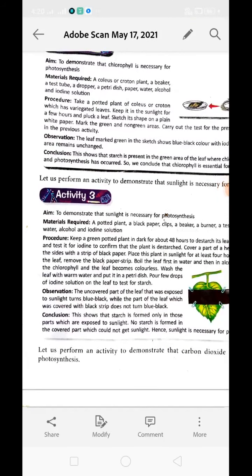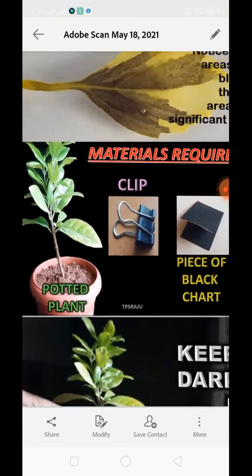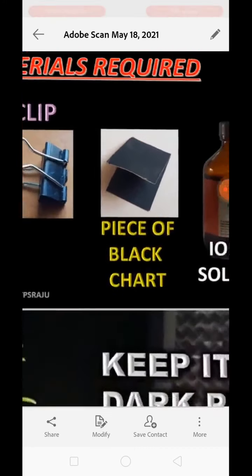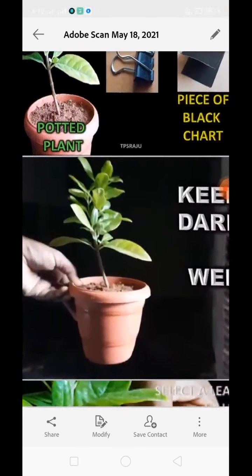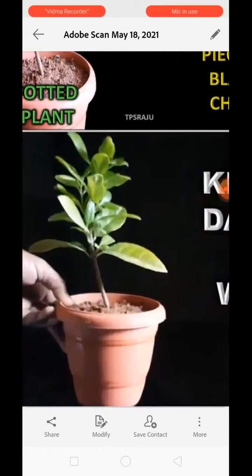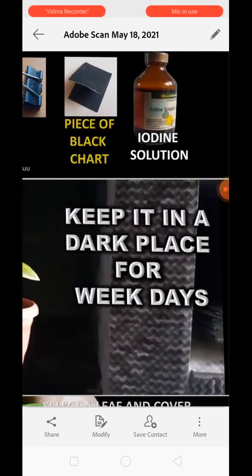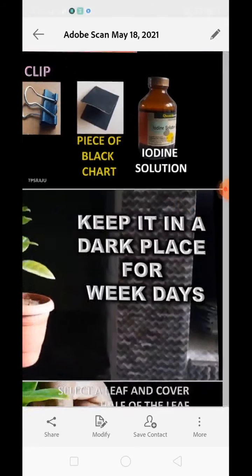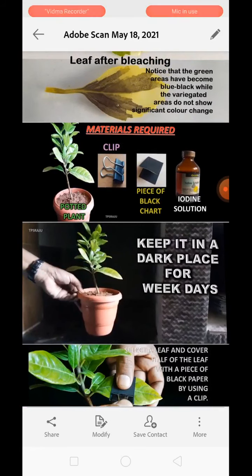Next is activity number 3, that is to demonstrate that sunlight is necessary for photosynthesis. For this activity we need a potted plant, a clip, a black piece of chart paper, and iodine solution. Now we will take a healthy potted plant, and then we will keep it in a dark place for a week. We will place this potted plant into a dark corner, a dark room, for a week.